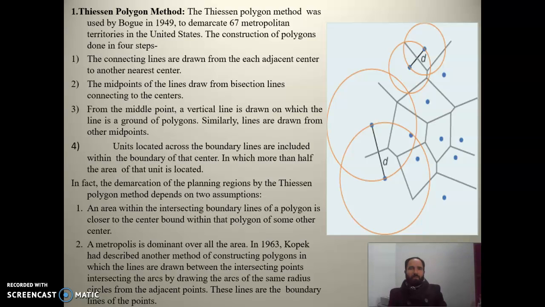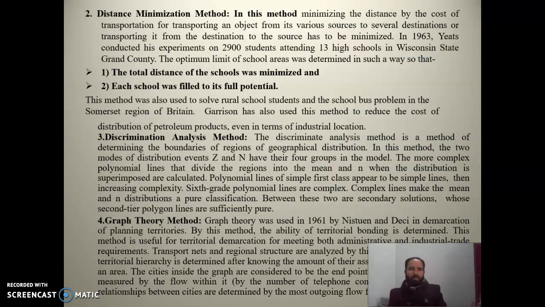From the midpoint, a perpendicular line is drawn which forms the line of the boundary of the polygon. Similar lines are drawn from the other midpoints. The units located across the boundaries are included within the boundary of that center in which more than half of the area of the unit is located.